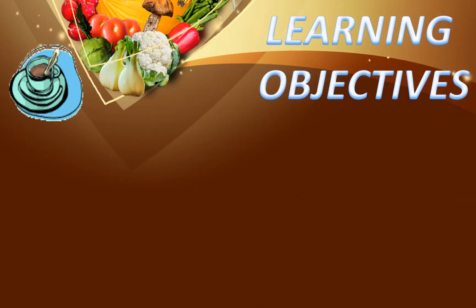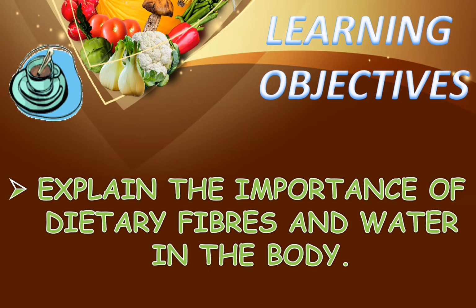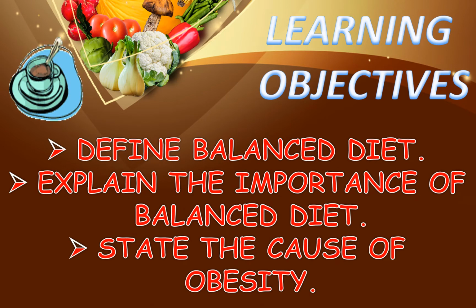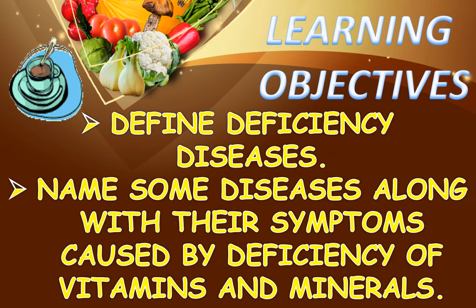At the end of this part, you will be able to explain the importance of dietary fibers and water in the body. You will also be able to define balanced diet, explain the importance of balanced diet and state the cause of obesity. In addition to this, you will be able to define deficiency diseases and name some diseases along with their symptoms caused by deficiency of vitamins and minerals.